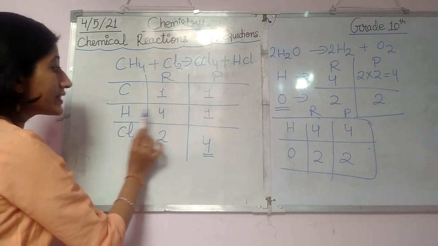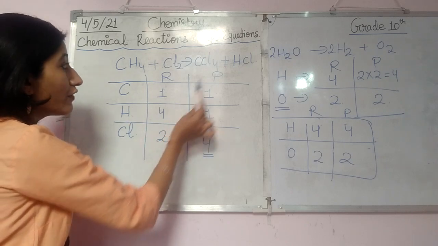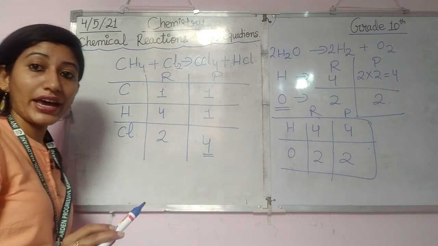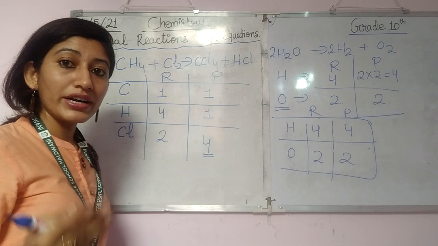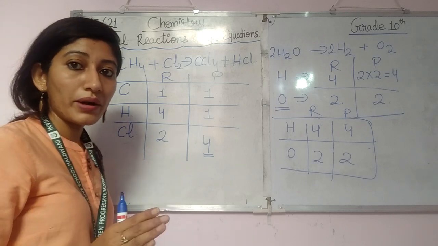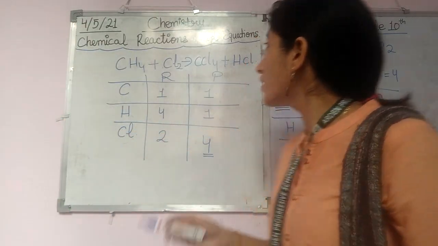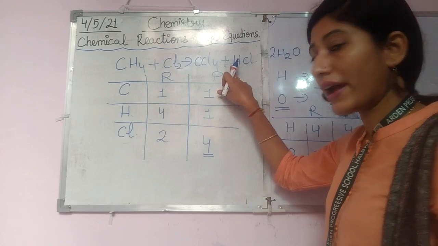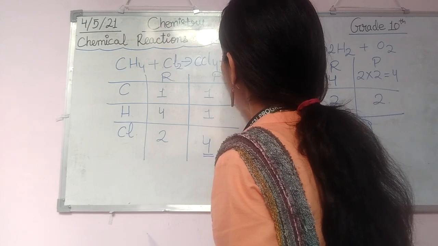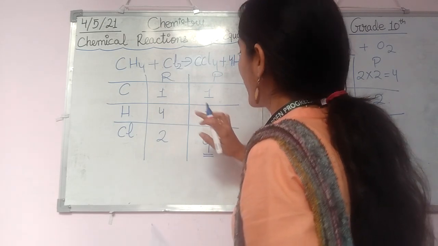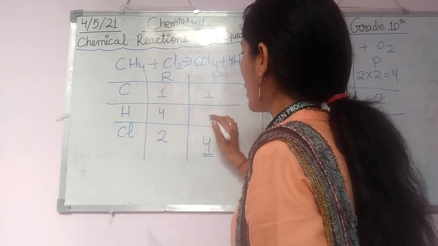So first of all, let's make some change here. How will we make the hydrogen 4? We have only one option for putting hydrogen here, because I told you we cannot make any change in between or in the last. So we can simply put 4 in front of the HCl. Suppose we have written 4 here. Now check: the number of hydrogen is 4 here and 4 here. Now it is balanced.